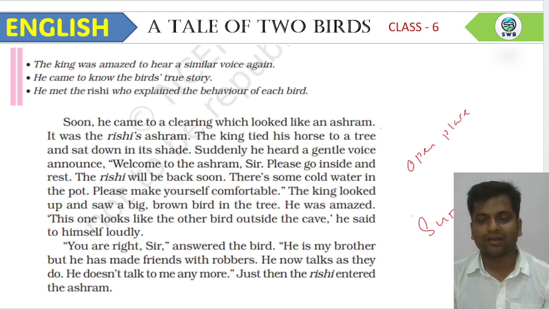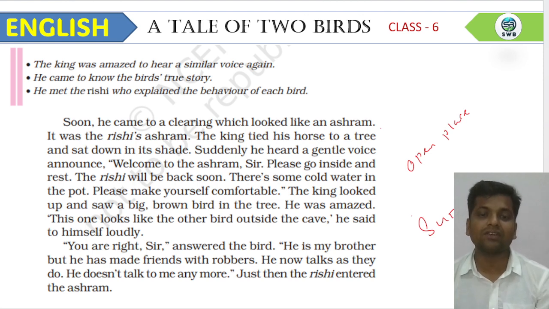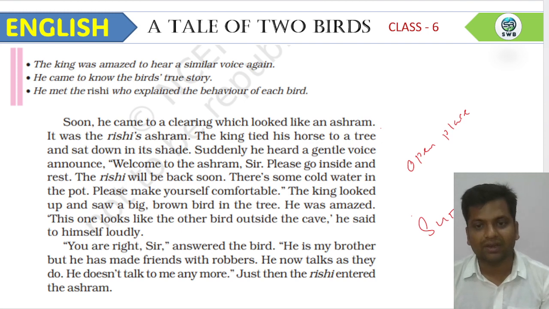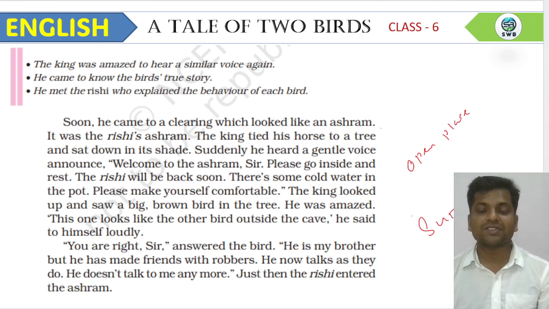He looks like me. He is my brother. But the thing is that his behavior is not good. Why is his behavior not good? Because he is living with the robbers. And you know, sir, how robbers usually behave. This is the answer of the second bird to the king.